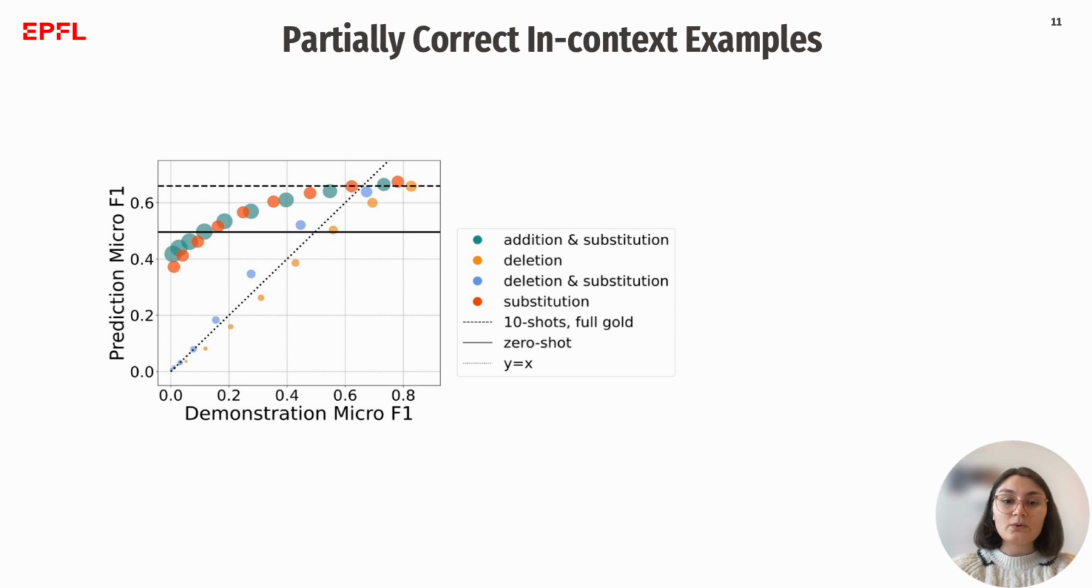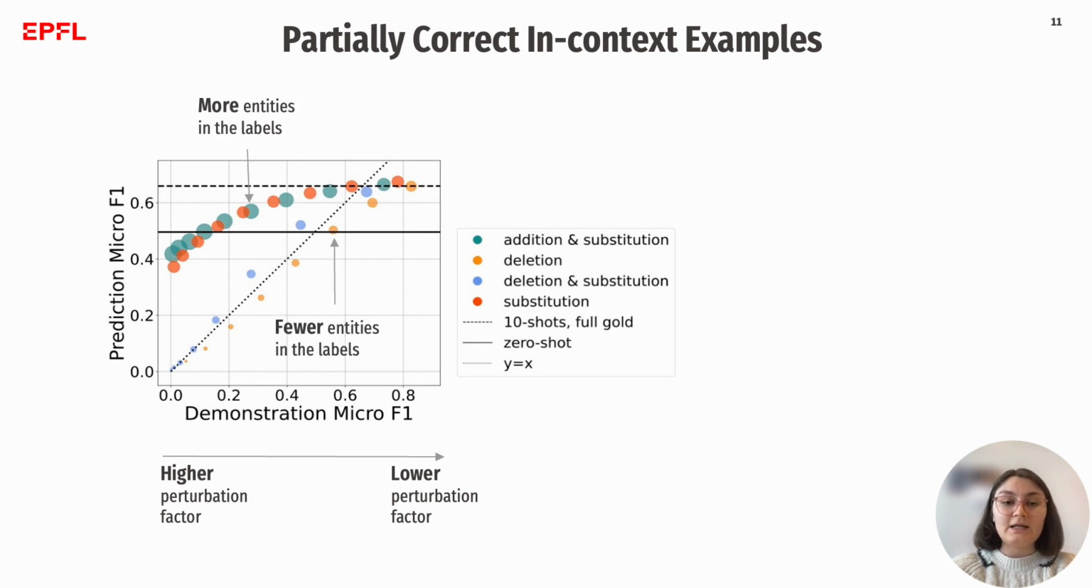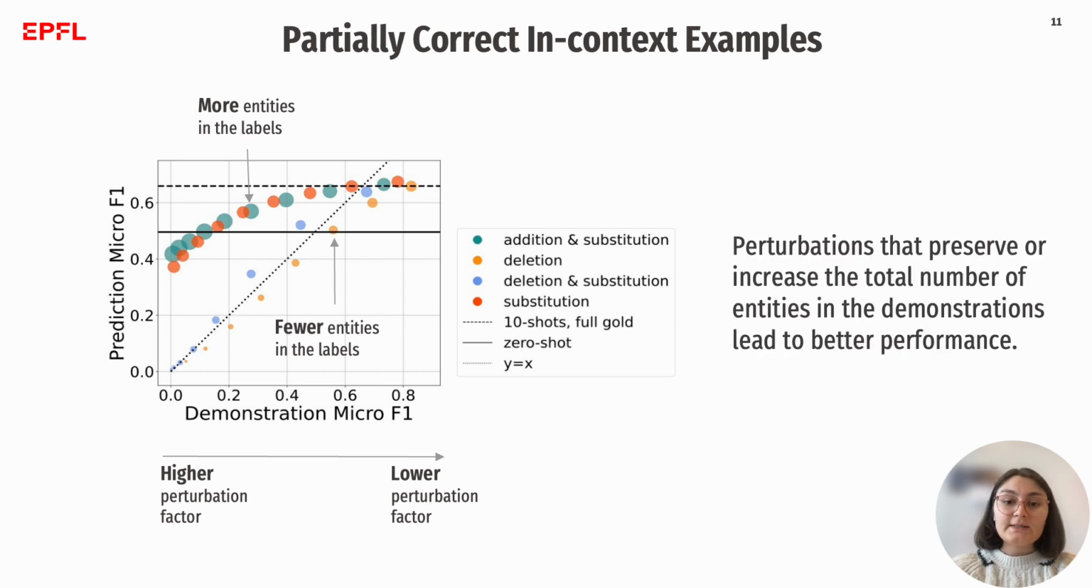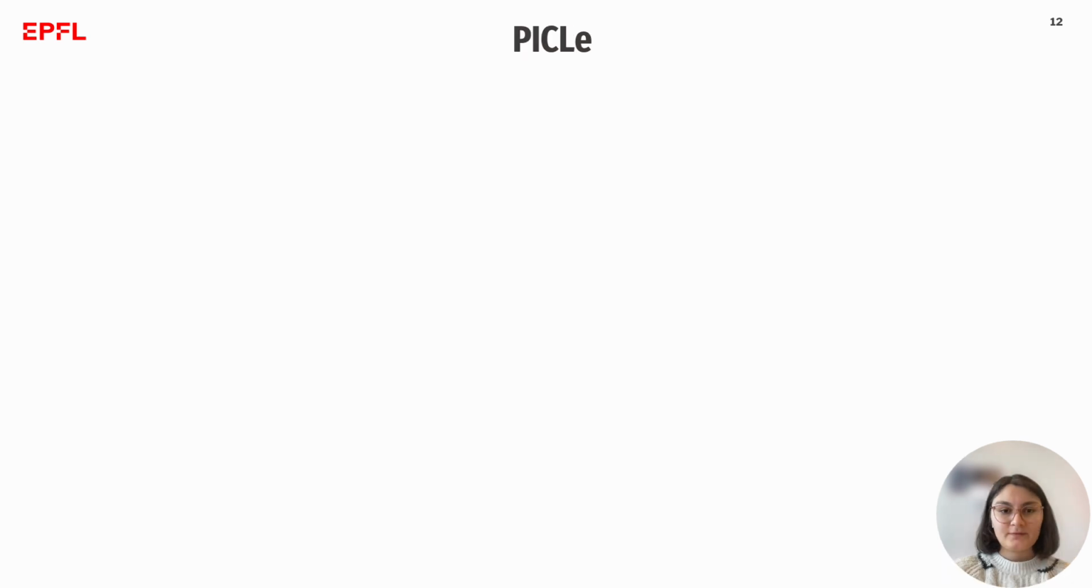We plot the F1 score of the in-context learning performance with perturbed demonstrations against the F1 score of the perturbed demonstrations compared to the ground truth annotations. Higher demonstration F1 score indicates a lower perturbation factor, and the size of the dots indicate the average number of entities in their demonstrations. We observed that perturbations that preserve or increase the total number of entities in the demonstrations compared to the ground truth annotation lead to better performance.